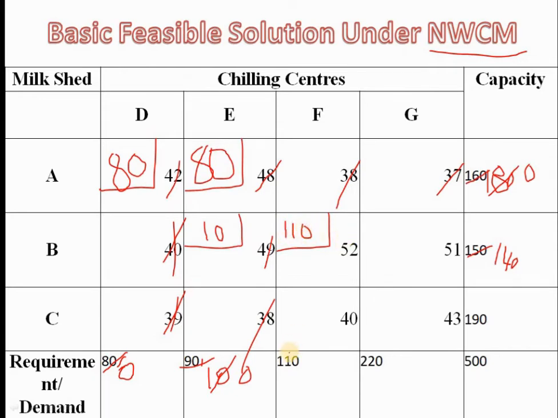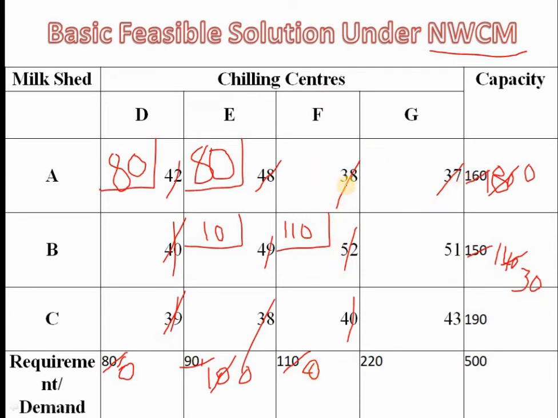If you allocate 110, leftover is 0. The requirement is exhausted in F chilling center. Out of 140 you allocated 110, leftover is 30. So now you should strike out the other leftover cells because there is no requirement from chilling center F.